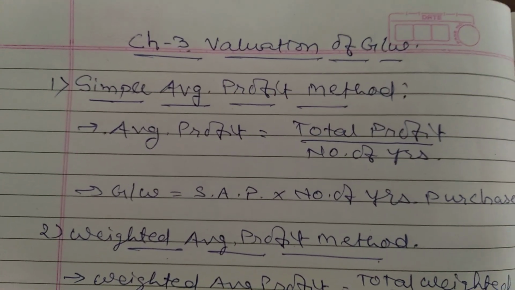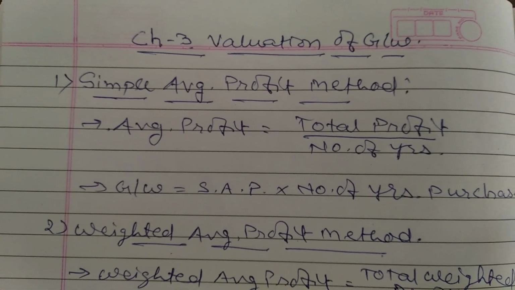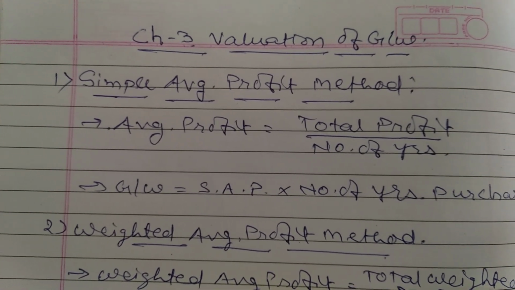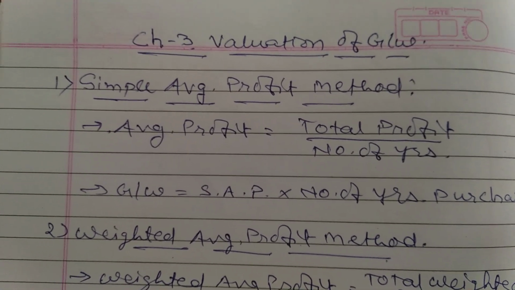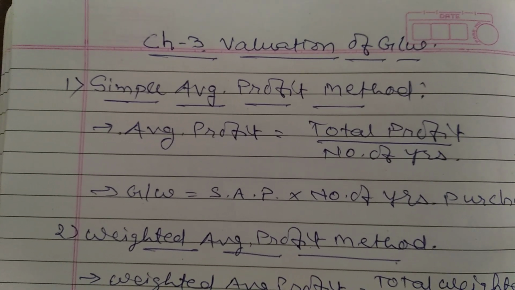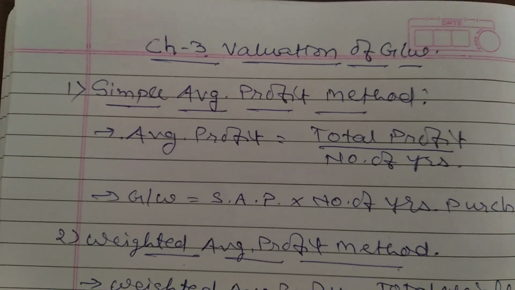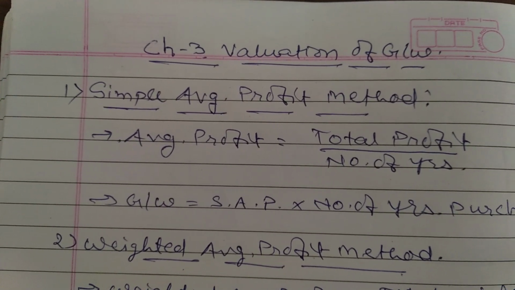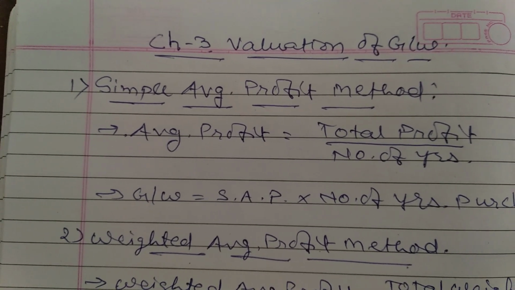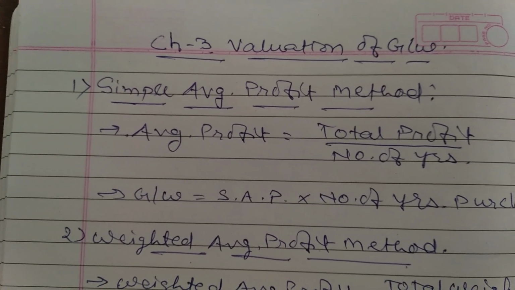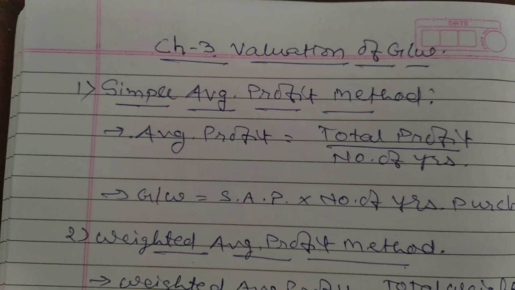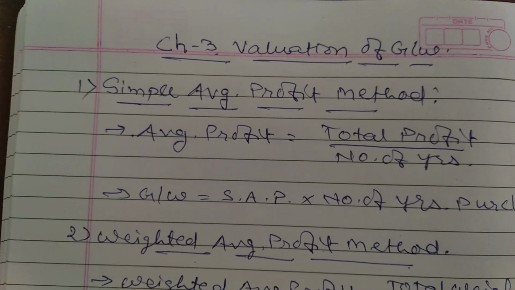As you know, goodwill is an intangible asset which is to be shown on the asset side of your balance sheet under the heading non-current asset. But what is the meaning of goodwill? Goodwill is the prestige of the firm, the reputation of the firm. Whenever the prestige of the firm is valued in numerical terms, it is called goodwill.